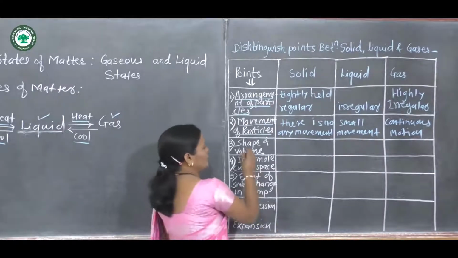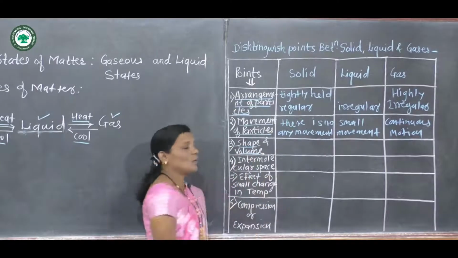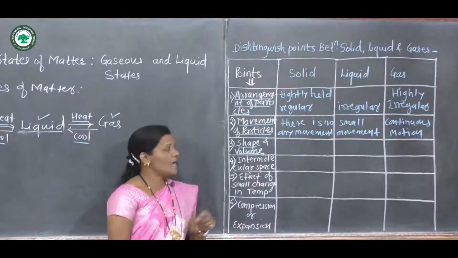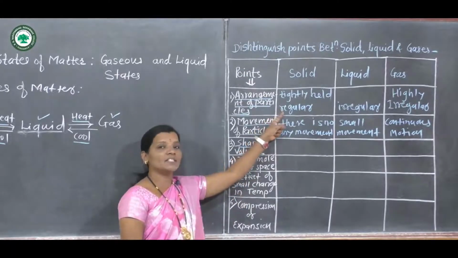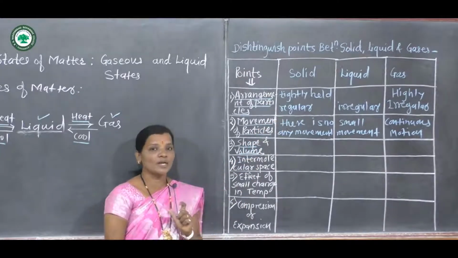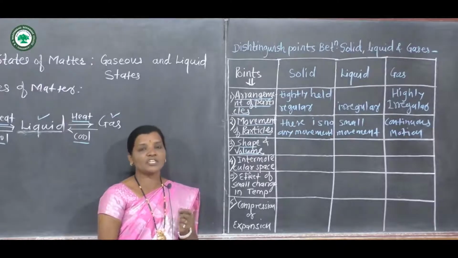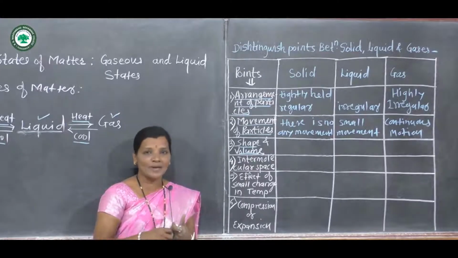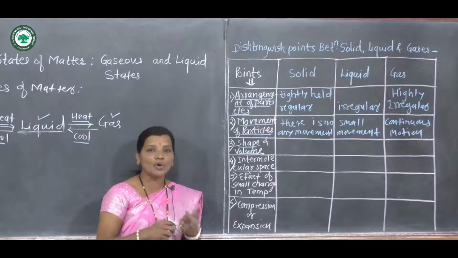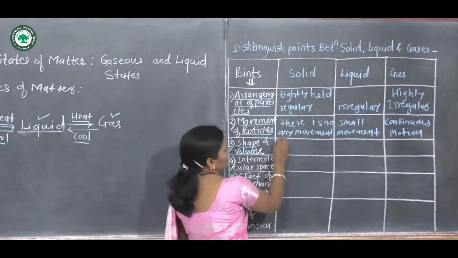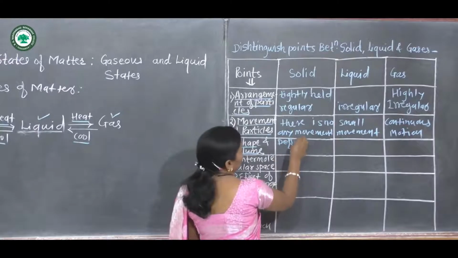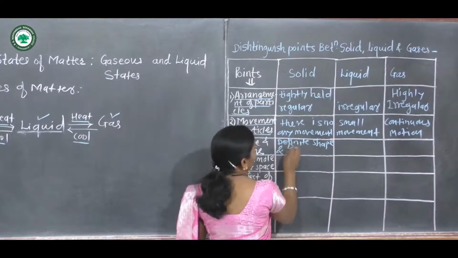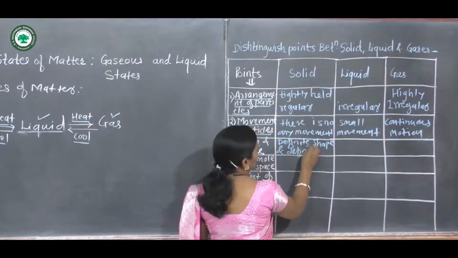Now if we see the shape and volume of solid, liquid and gaseous state, then as the arrangement of particles is regular in case of solid, they have definite shape and definite volume. That means they have definite geometry, they have definite volume. So here the solids have definite shape and definite volume.